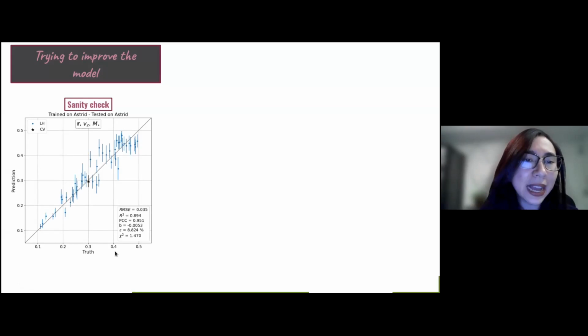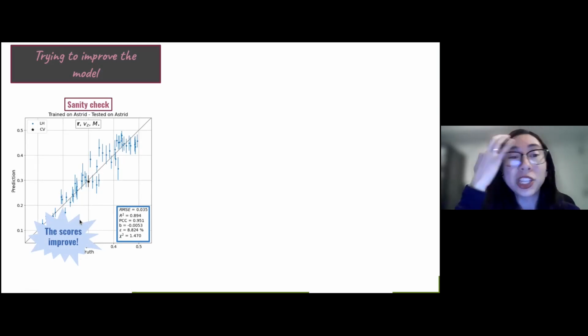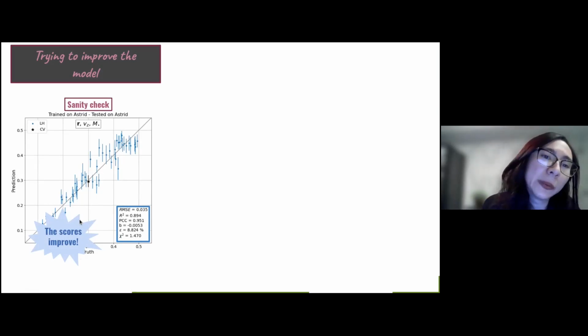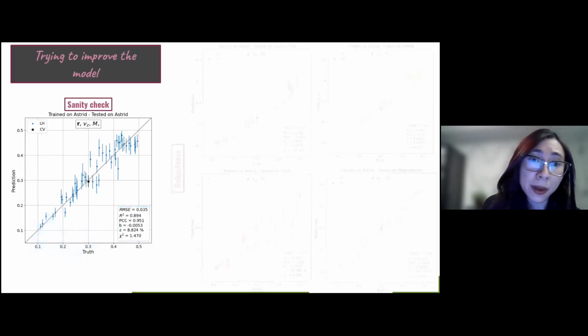In this case, we have our sense check. And when we took a look at these results, we said, okay, the results are amazing. Just by eye, we are closer to this one-to-one line here. And then we go further and take a look at the scores. Almost all of them have improved. So we achieved a more precise model, but we achieved a precise model at the cost that we lose robustness.